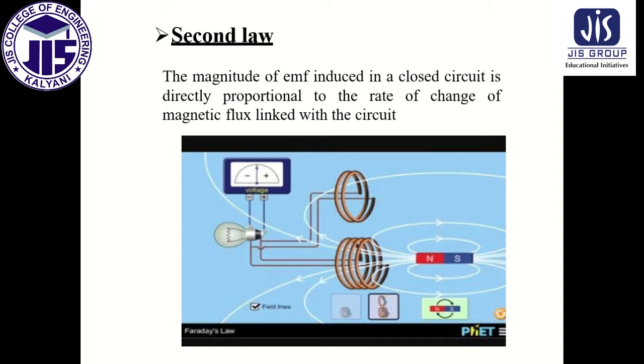The EMF induced in the closed circuit is proportional to the rate of change of magnetic flux. That means the amount of flux changing with time will be equal to the EMF.